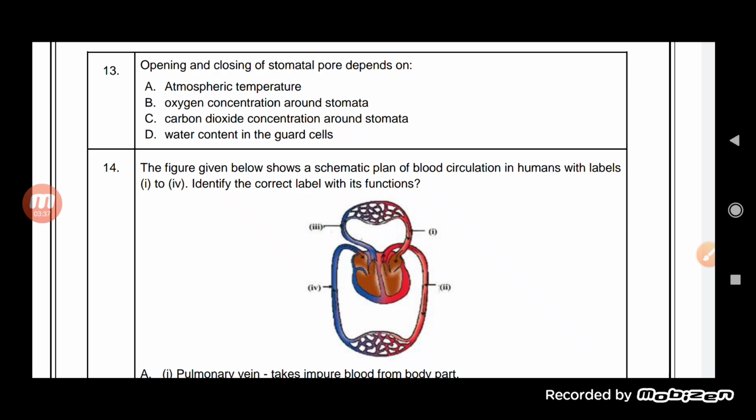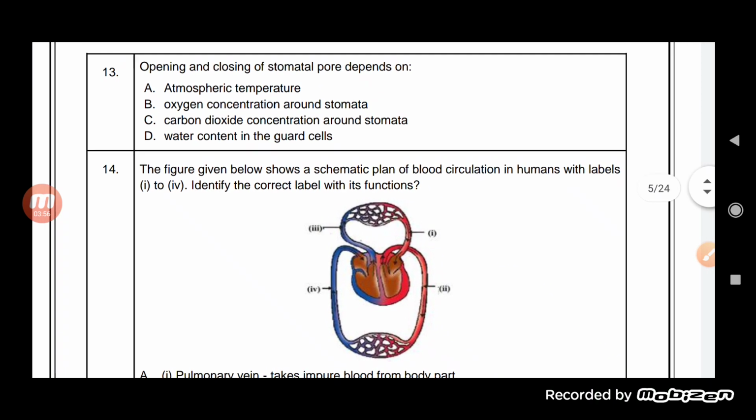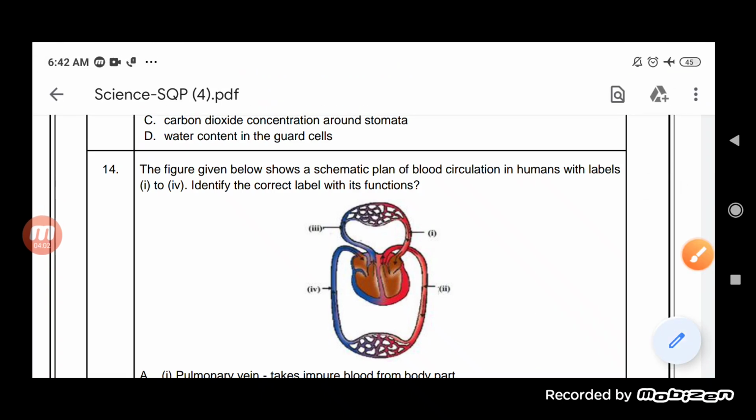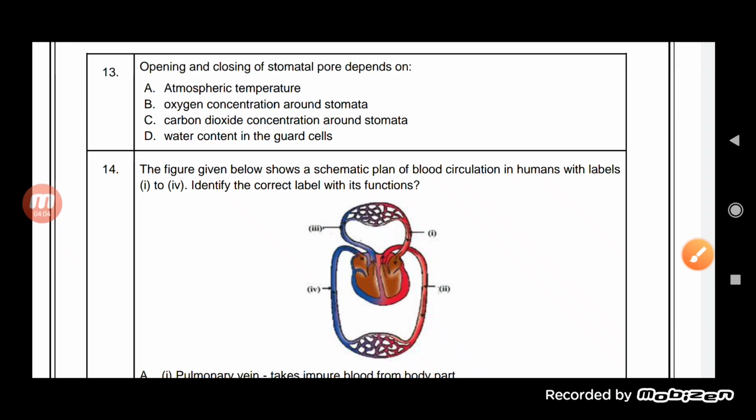So opening and closing of a stomatal pore depends on: the first one is atmospheric temperature, the second one is oxygen concentration around stomata, third one is carbon dioxide concentration around stomata, and fourth is water content in the guard cells. Yes, that is the correct answer. It helps in regulating the water content in the guard cell. So fourth is the correct answer, student.